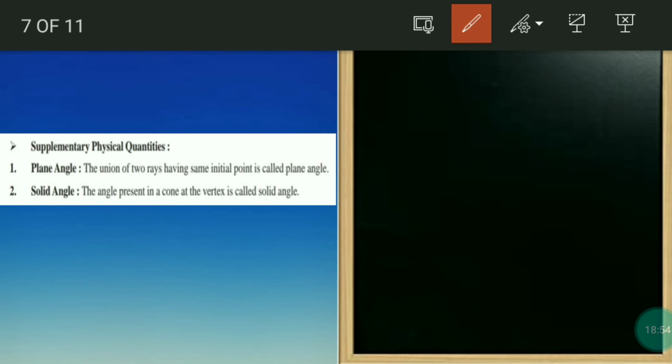Supplementary physical quantities are broadly divided into two only. So first is plane angle. The union of two rays having the same initial point is a plane angle. One ray you will take, another ray you will take.